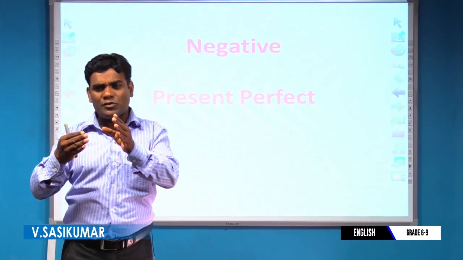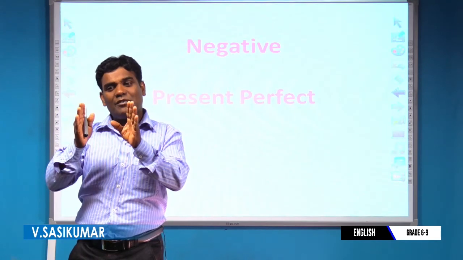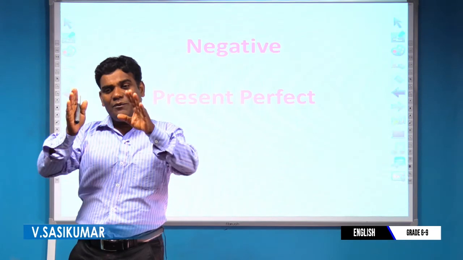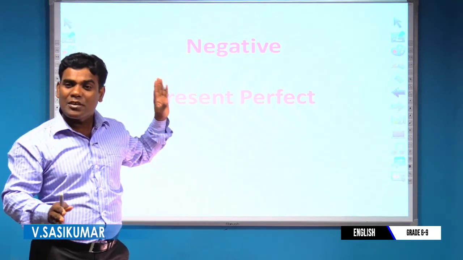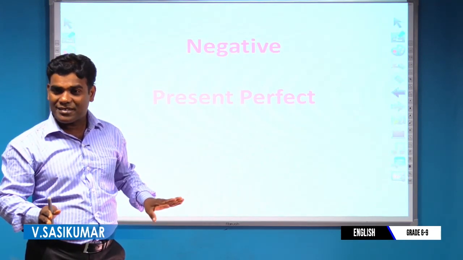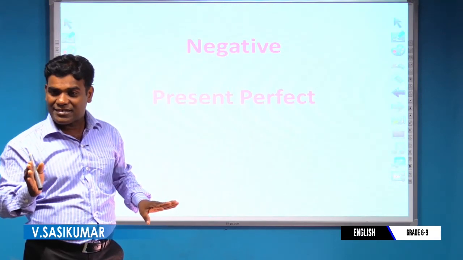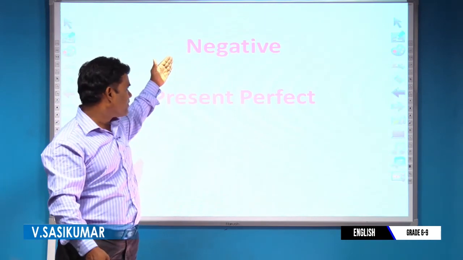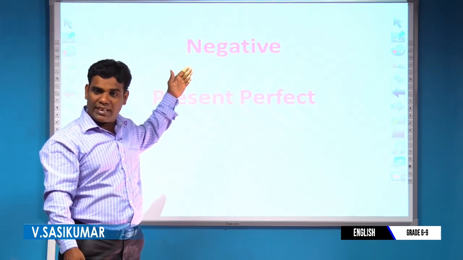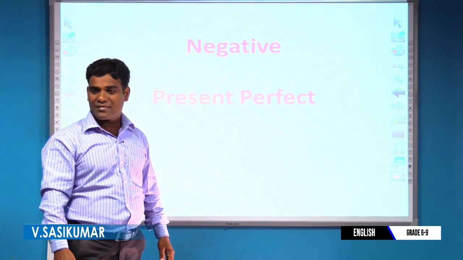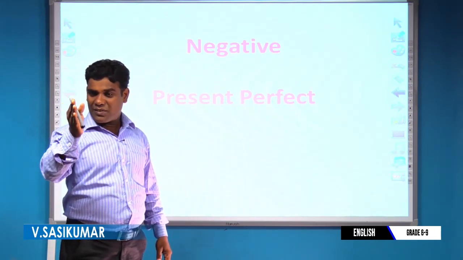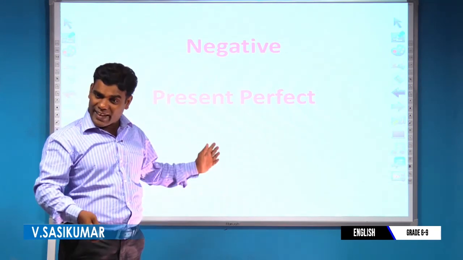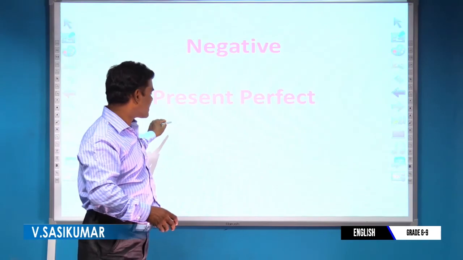That's why I would like to give the formula or construction. What is the formula based on present perfect for negative sentences? So that's why I have given the heading negative. Negative is considered under the present perfect. Don't worry, this is also a very good idea and a very good explanation for each and every one. Now I will provide the sentences.